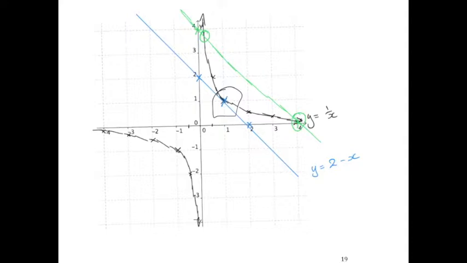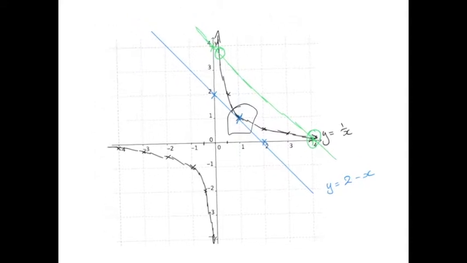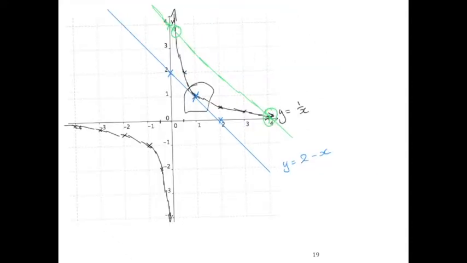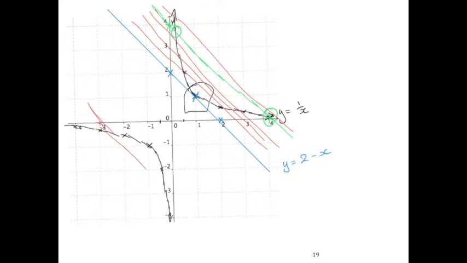Basically, when k is bigger than 2, my line is going to look something like this. So when k is bigger than 2, such as 4, it's that green one. If k is 3, it's going to hit it there and hit it twice. If k is between 3 and 4, or bigger than 2, I'm always going to hit it twice. Similarly, on the other side, if k is negative 3, I'm going to hit it twice there. Like here and here, they're all parallel lines, but they're different values of k.